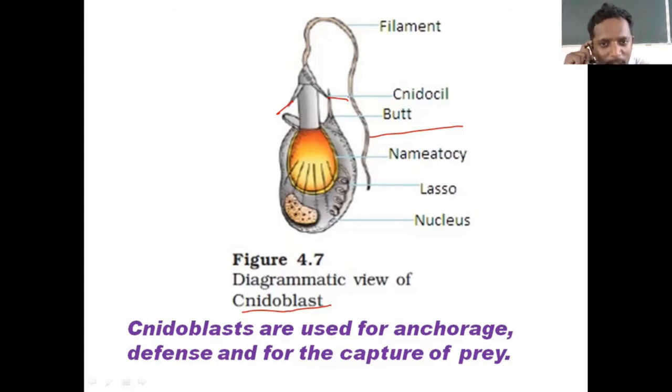You have to just know how that cnidoblast will be there. Hence, these cnidoblasts or cnidocytes or nematocysts are present in the tentacles of coelenterates. Coelenterates also have another name based on the name of these cells.